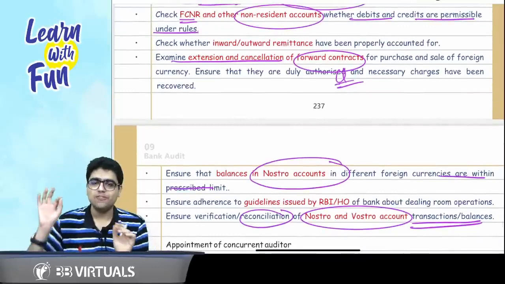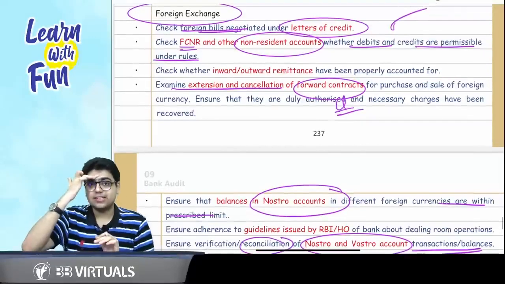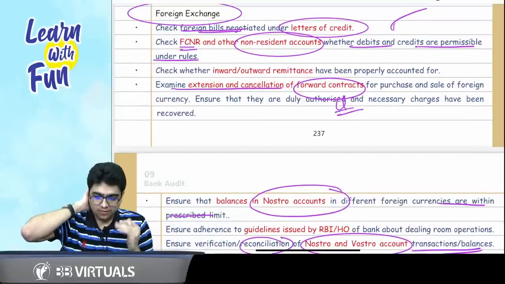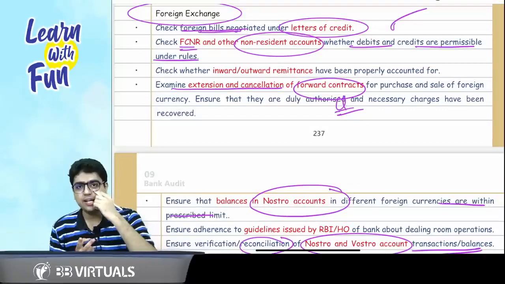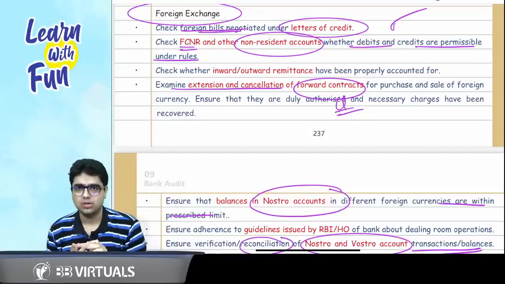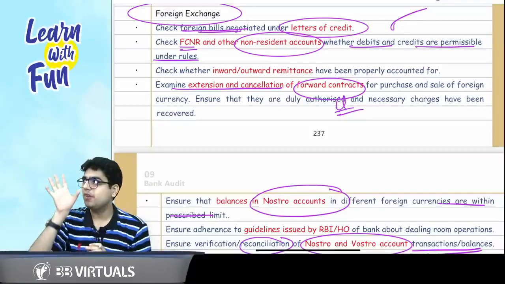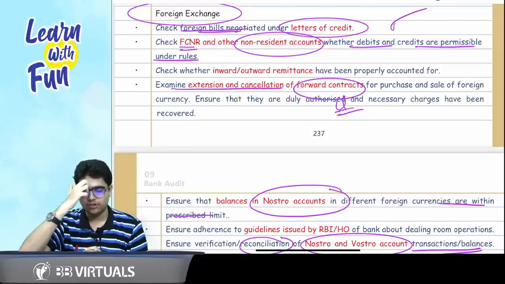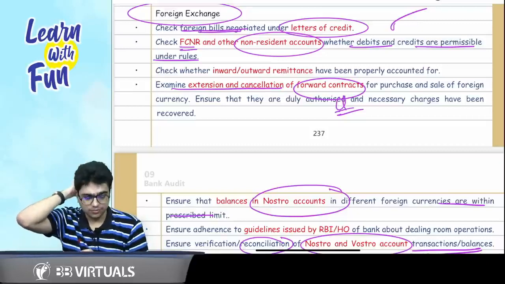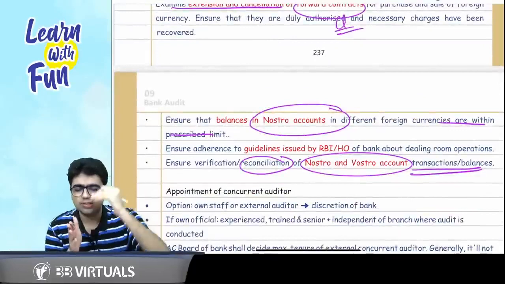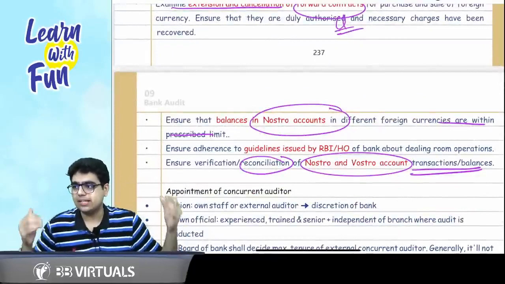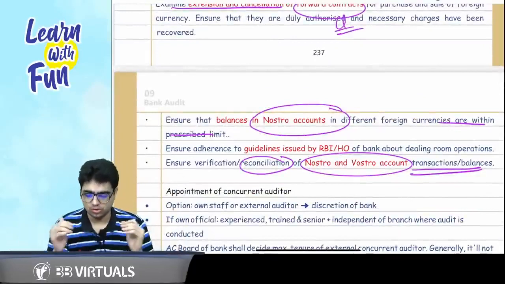Yes, sir. First thing, letter of credit question: foreign bills negotiated under letter of credit. Check the FCNR and other non-resident accounts. Then you see the concept of extension and cancellation of forward contracts for purchase and sale of foreign currency. Then you talk about the Nostro account, whether the Nostro accounts are within the limits, and then you check the reconciliation or verification of Nostro Vostro accounts.